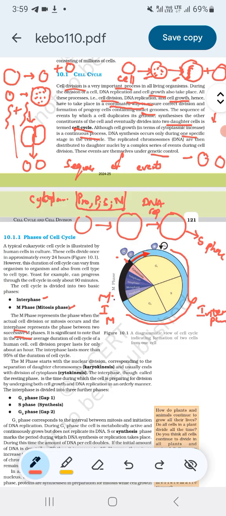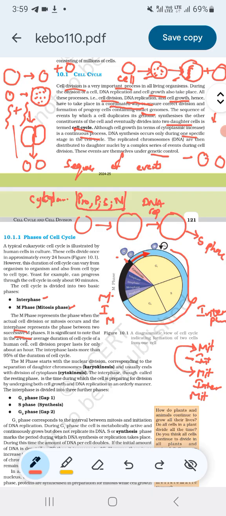Interphase occurs between two successive mitotic divisions. So first mitosis, then interphase, then mitosis, and this continues like this. Then interphase, then mitosis. So interphase is a phase between two successive mitotic divisions.